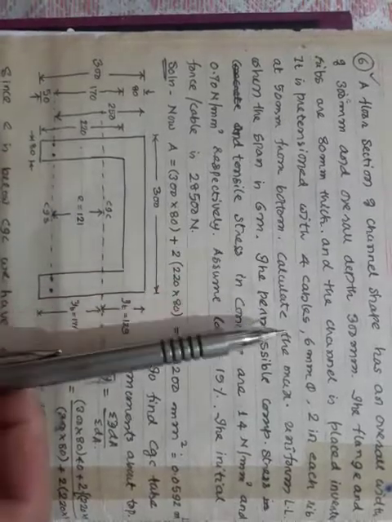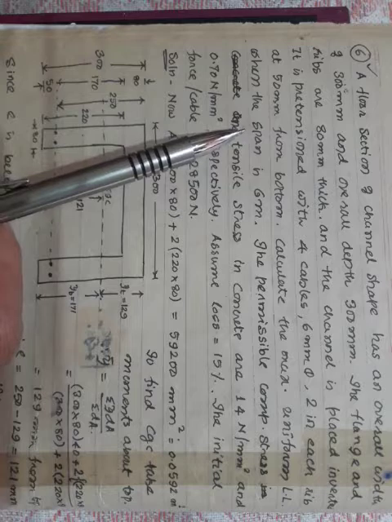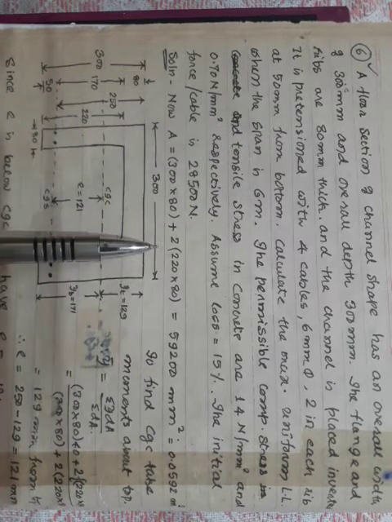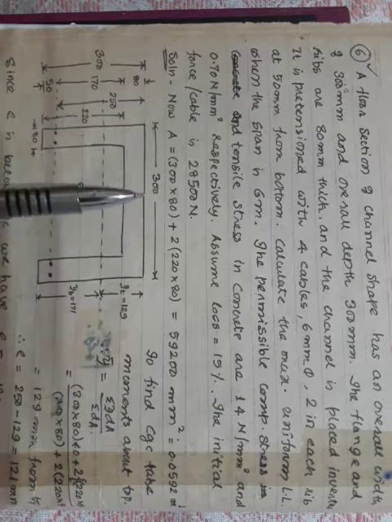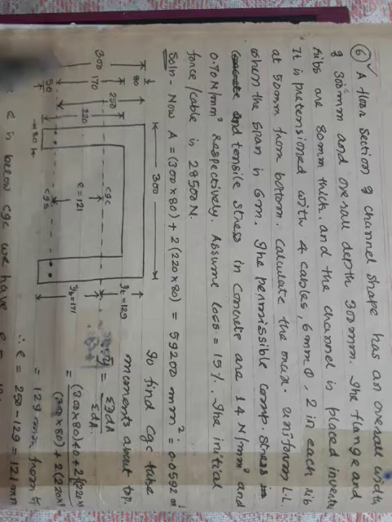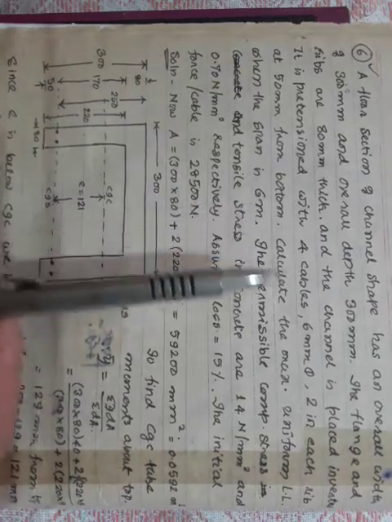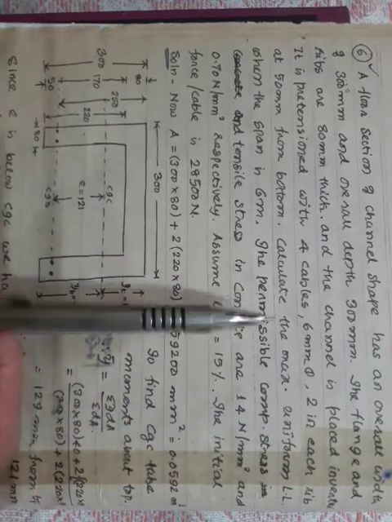Calculate the maximum uniform live load when the span is 6 meter. In the sense, when this span is 6 meter, it is used as a floor section. On a span of 6 meter, how much is the uniform live load that he can put? That's what he has asked you.